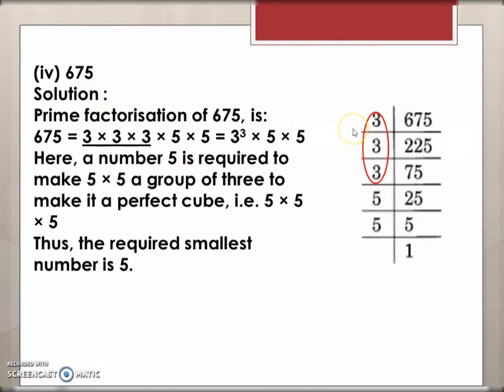The next number is 675. Again, you will do the prime factorization of 675 and you will get 3 3's and 2 5's. So again here it cannot be combined in groups of 3.